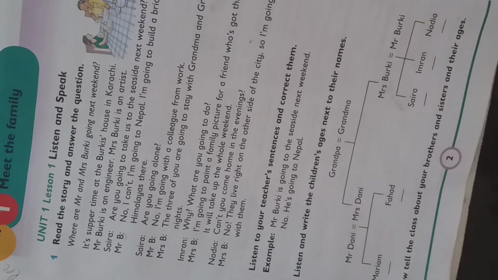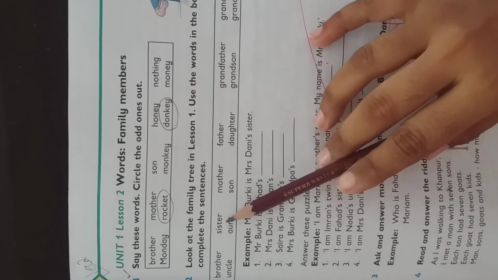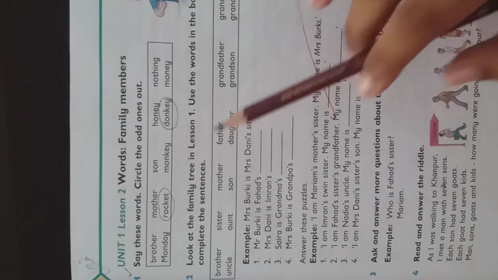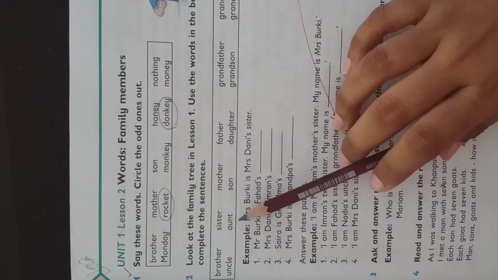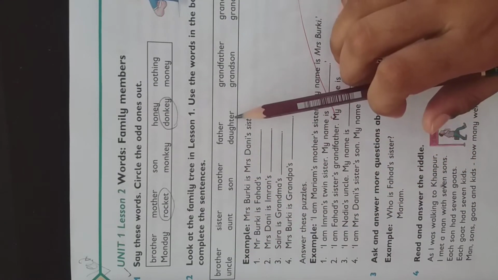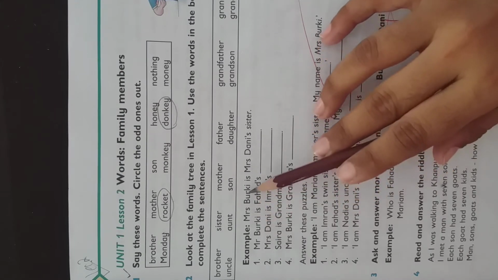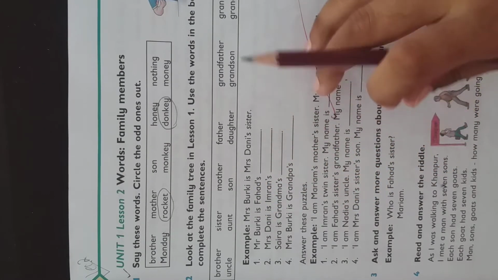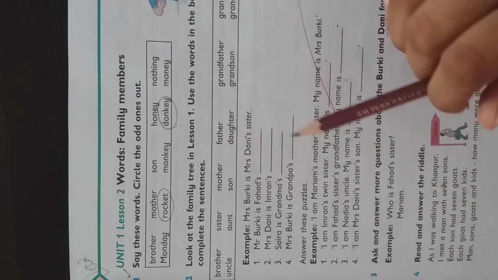So you have to complete the exercise on book page number 3, lesson 2. These words are: brother, sister, mother, father, grandfather, grandmother, uncle, aunt, son, daughter, grandson, granddaughter. The example is: Mrs. Berkey is Mrs. Dani's sister. Is that right? Yes. When you go to the family tree, you will understand that this is right because Mrs. Berkey and Mrs. Dani are sisters.